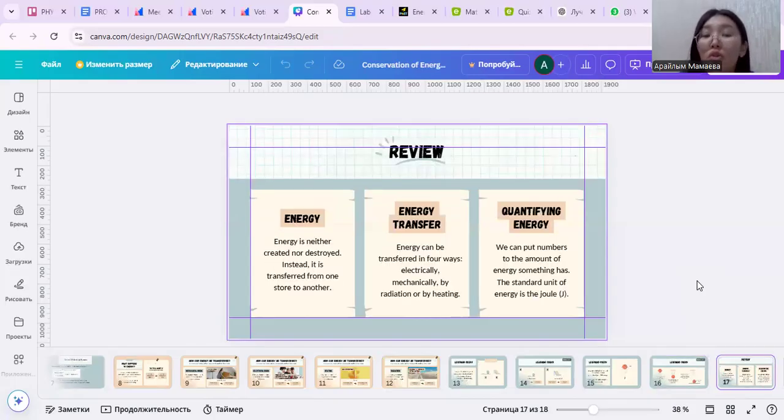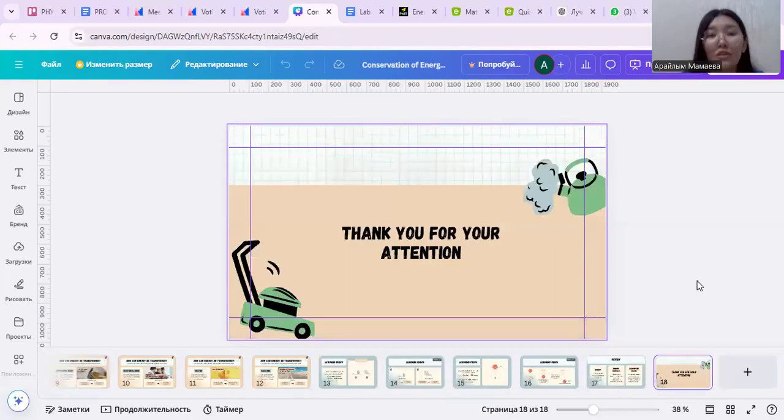And to review energy: energy is neither created nor destroyed. It is transferred from one store to another. Energy can be transferred in four ways: electrical, mechanical, radiation, and by heating. Quantifying energy: we can put numbers to the amount of energy something has stored. The unit of energy is the joule. Thank you for your attention.